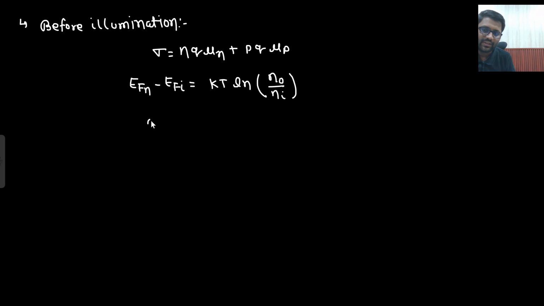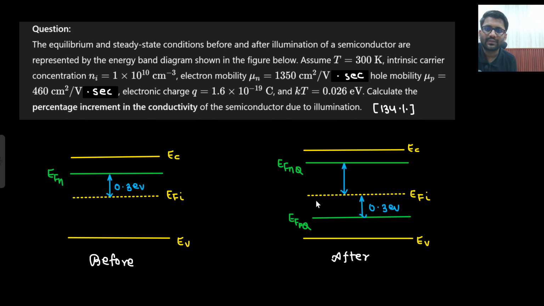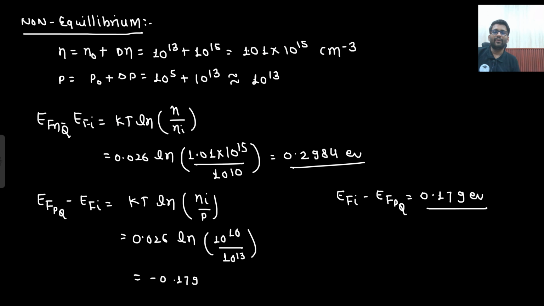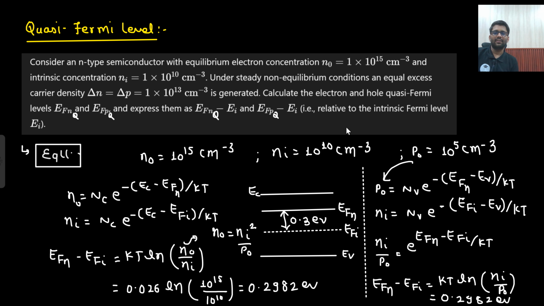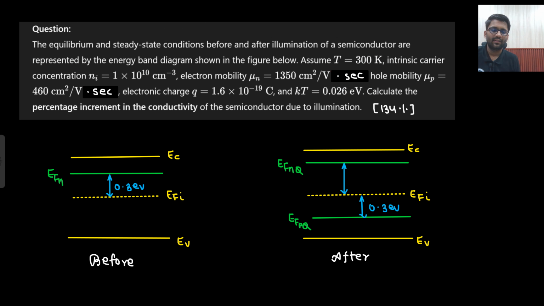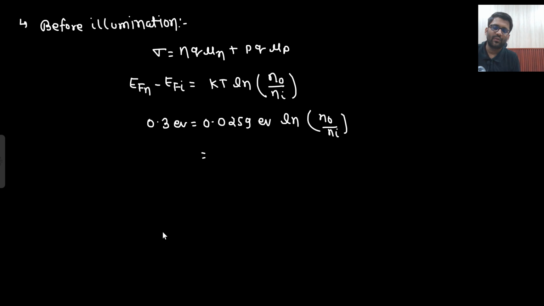So this value is 0.3 electron volt, and it is equal to 0.0259 electron volt, n naught by ni. The ni value is 10 to the power 10, so you will be getting the previous values only. You will be getting roughly around 10 to the power 15 here. So let's check it.